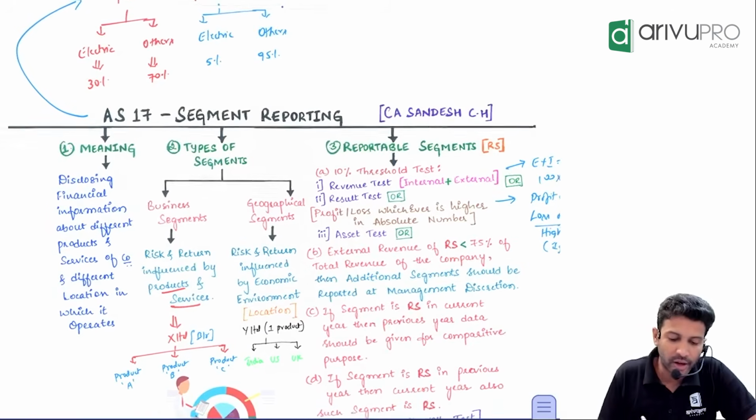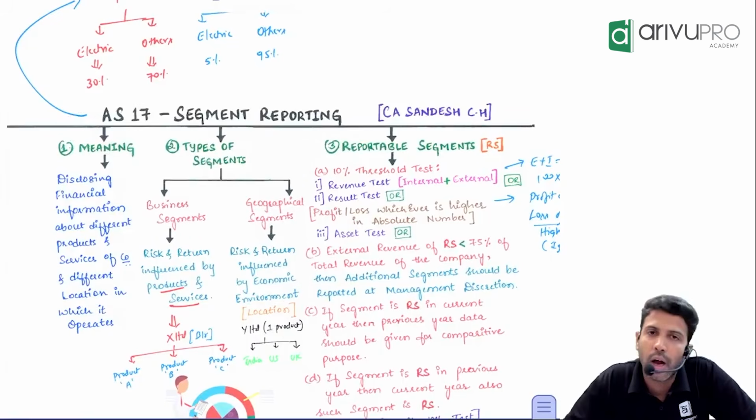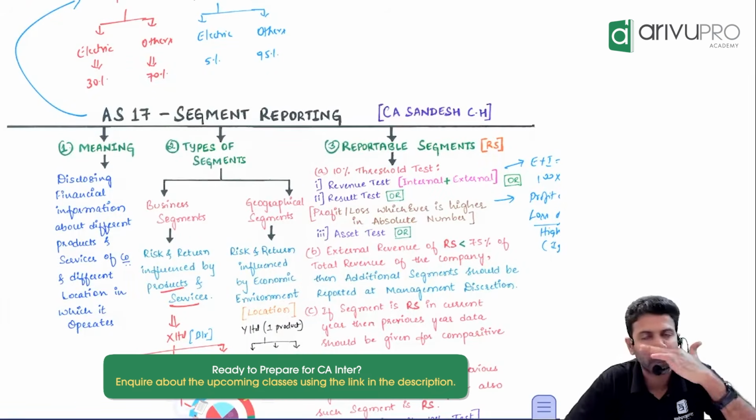People, let's continue our discussion on marathon series. So the next revision topic is Accounting Standard 17 that talks about segment reporting.